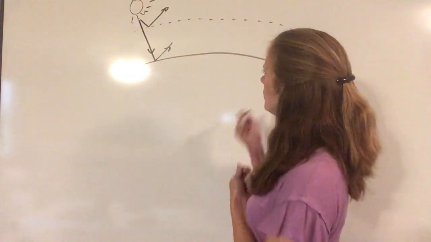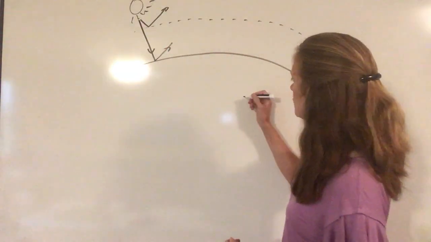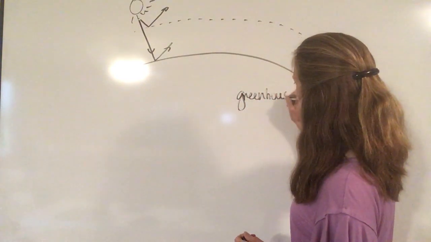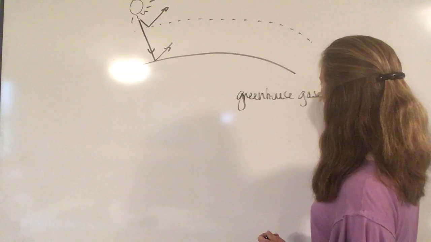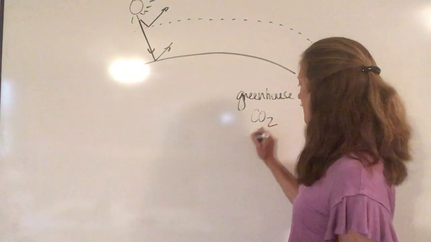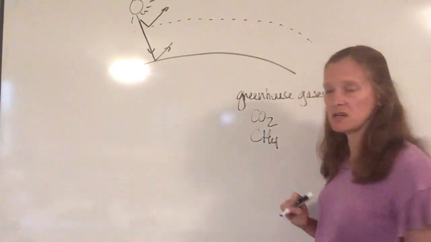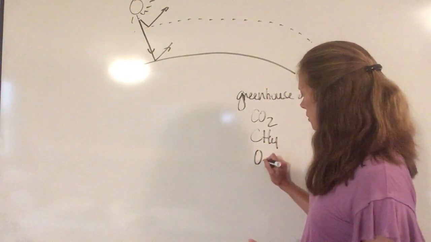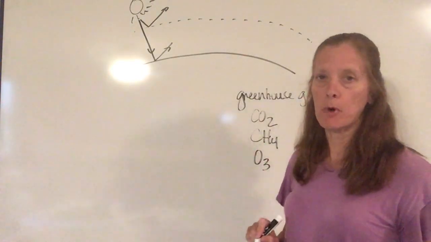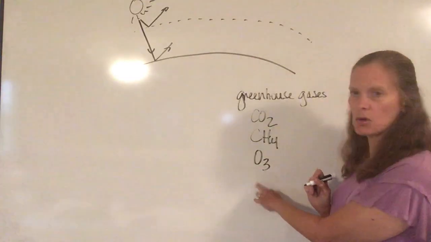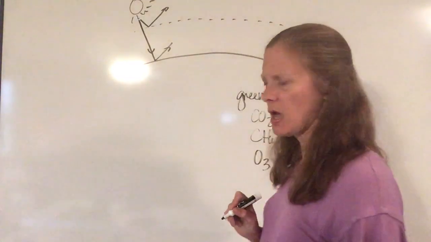And so those gases are called greenhouse gases, and they include gases such as carbon dioxide. They include methane. They include ozone, which is O3. Ozone, again, protects us from a lot of the harmful rays of the sun, so ozone is a very helpful thing.